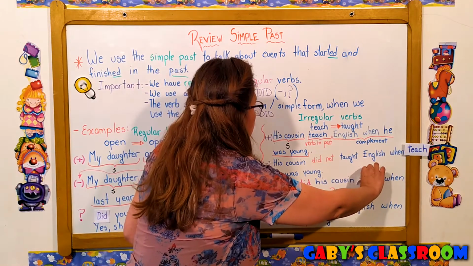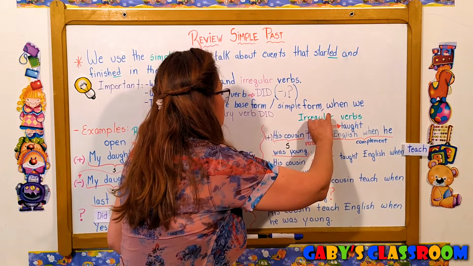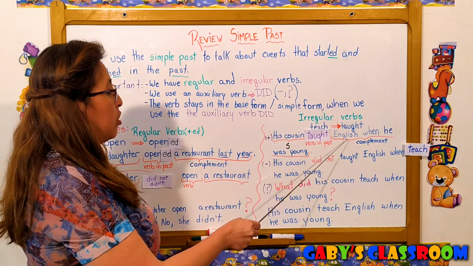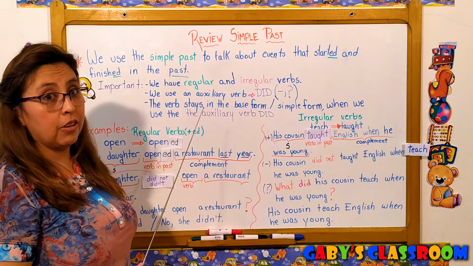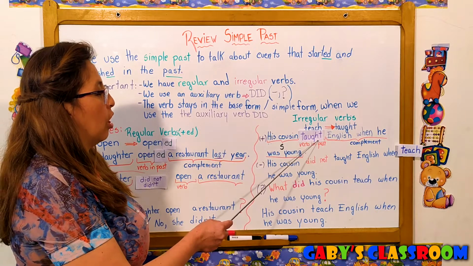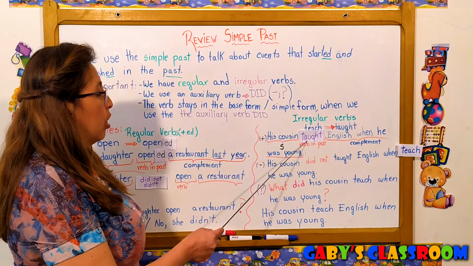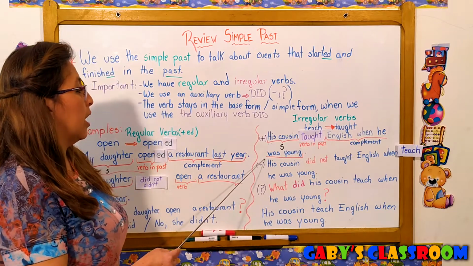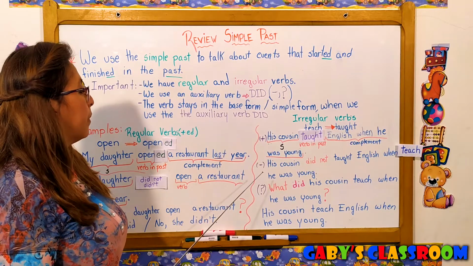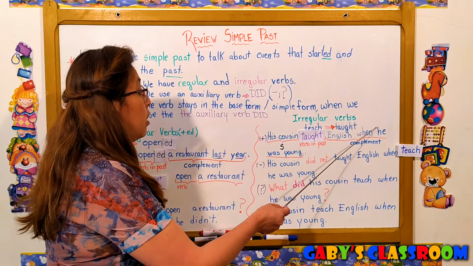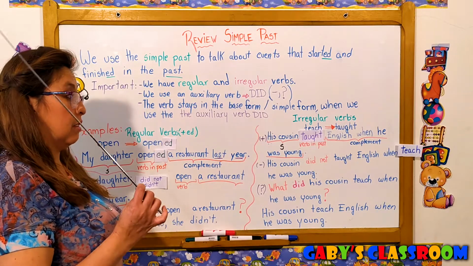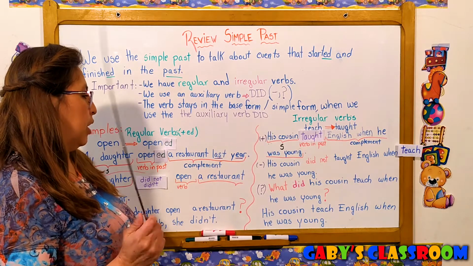So we have to put here taught. My cousin taught English when he was young. Now it's okay. Now the verb teach is in the past and it is taught. His cousin taught English when he was young. Now this sentence is in the simple past. When we're using when he was young, that means in the past. Now he's older, before he was younger.